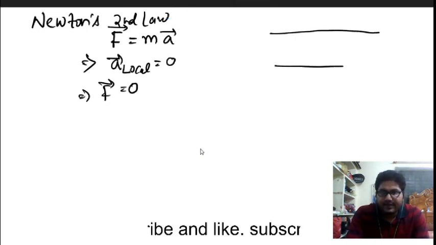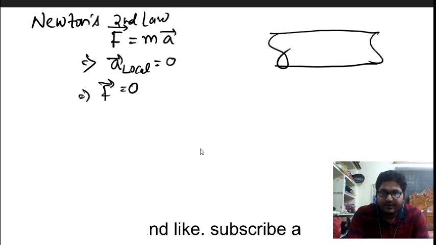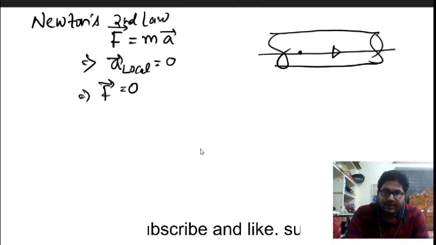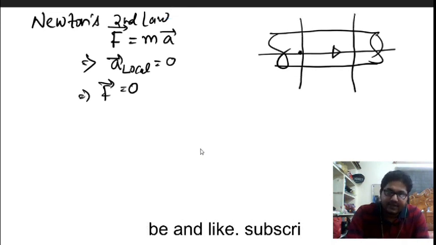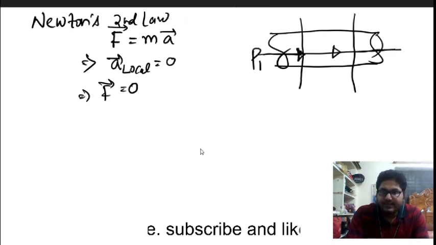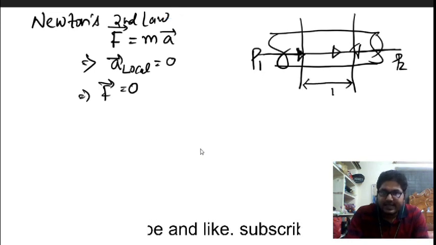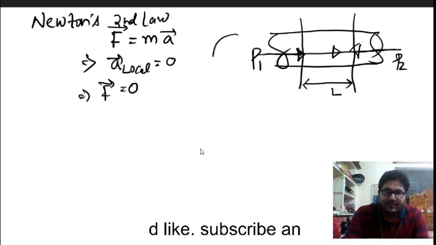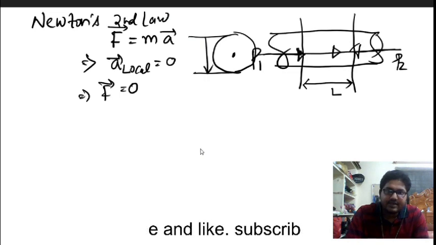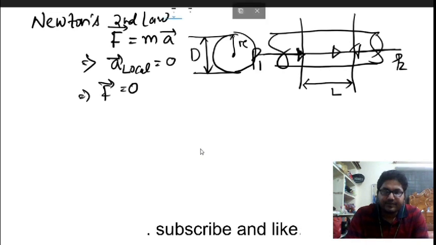Now this is my pipe in which flow is happening. I have chosen this as section 1 and this as section 2. The pressure at section 1 is P1, the pressure at section 2 is P2, and the length is L. If you see the side view, this is a circular section with diameter D, and suppose the radius is R.